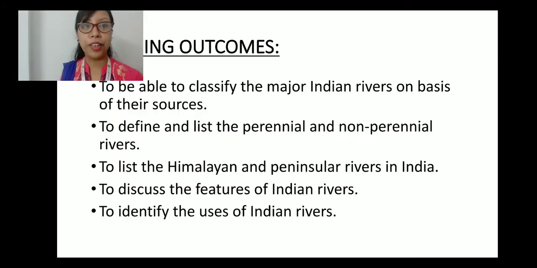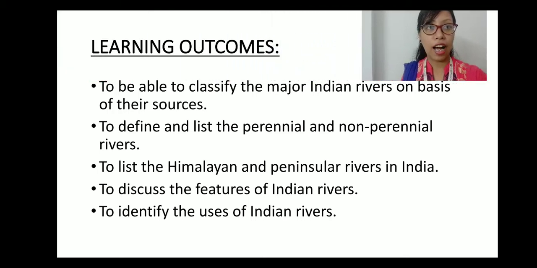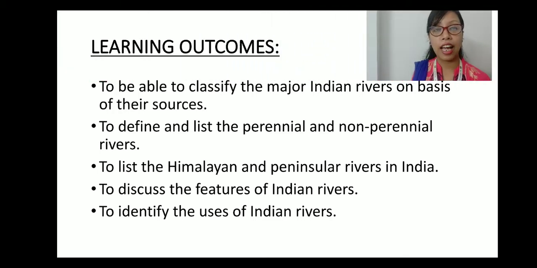So let's move forward. In this lesson, after discussions, explanations and going thoroughly through the lesson, the learning outcomes that you will be getting is to be able to classify the major Indian rivers on the basis of their sources, then to define and list the perennial and non-perennial rivers, to list the Himalayan and peninsular rivers in India, to discuss the features of Indian rivers, and to identify the uses of Indian rivers. So these are the outcomes that you will get after going through this lesson.